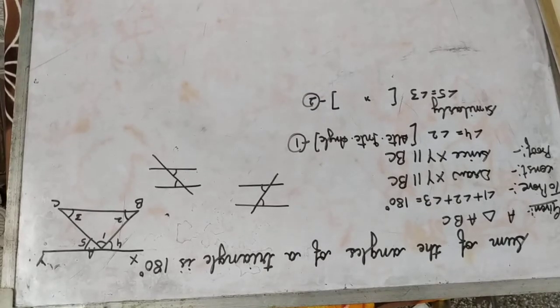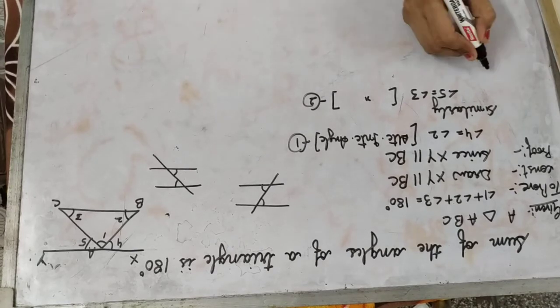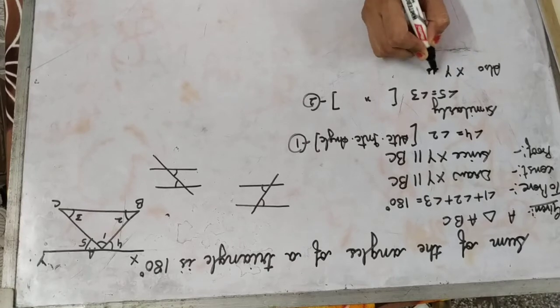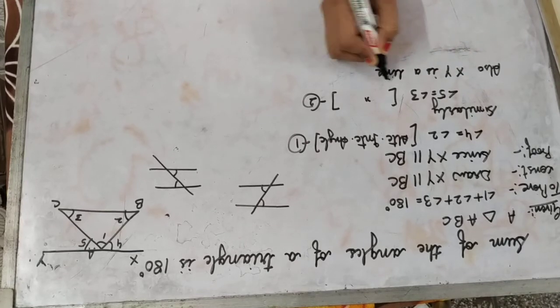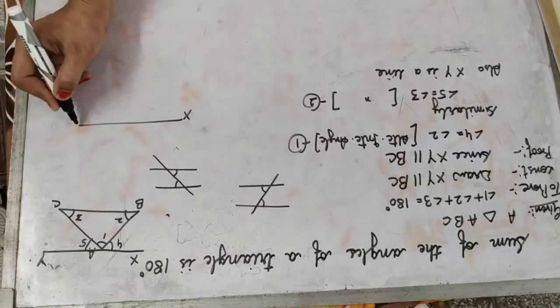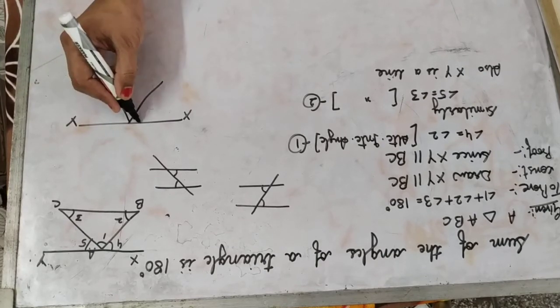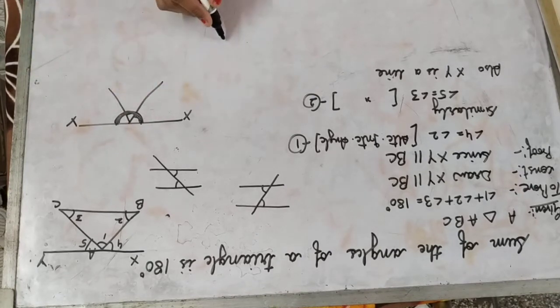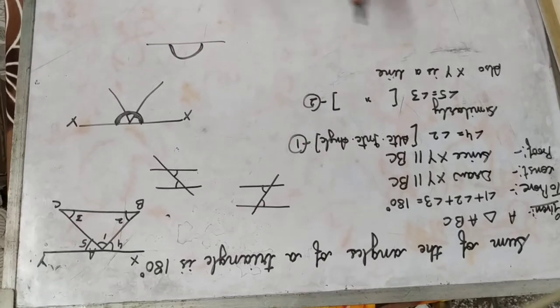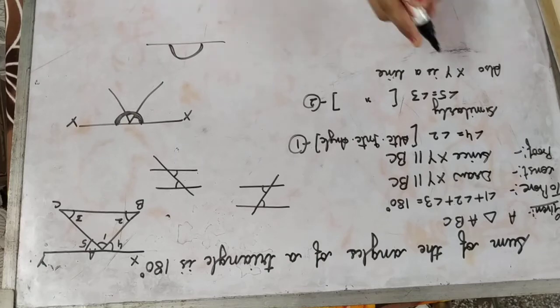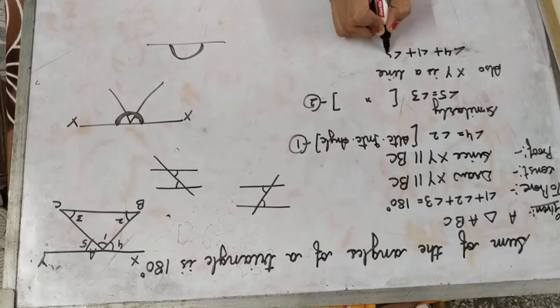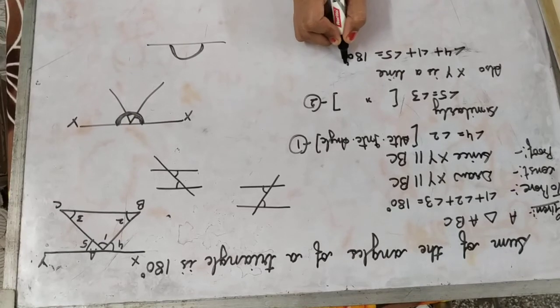Now after this, we also can see that XY is a line. Also, XY is a line. XY एक line है. अगर आप ध्यान से देखें तो ये रहा X, ये रहा Y, एक line है और इसके ऊपर ऐसे करके कुछ angles बन रहे हैं यहाँ पर और यहाँ पर. तो sum of these angles will be how much? एक लाइन के ऊपर सपोज ये लाइन है तो एक एंगल ऐसे बनता है तो कितना एंगल होता है उसके ऊपर? That is 180 degrees. Therefore the sum of angle 4 plus angle 1 plus angle 5 will be equal to 180 degrees, right?